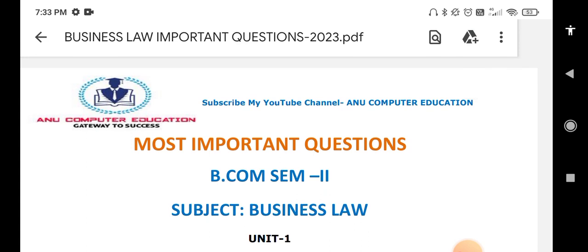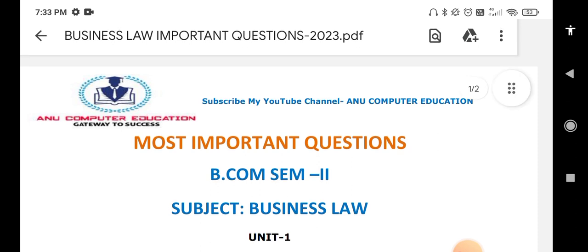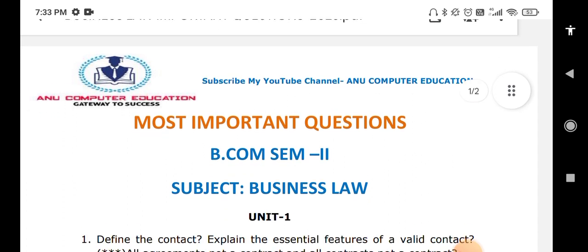So please maintain the terminology of the subject, and whenever you are learning any answer, please learn the side headings by heart. Sometimes they will make questions based on the side headings also. That is the reason I'm saying please learn the side headings by heart. These two things, the side headings and terminology, you have to maintain, so then only you can score good marks in the final exam. So here are the questions.